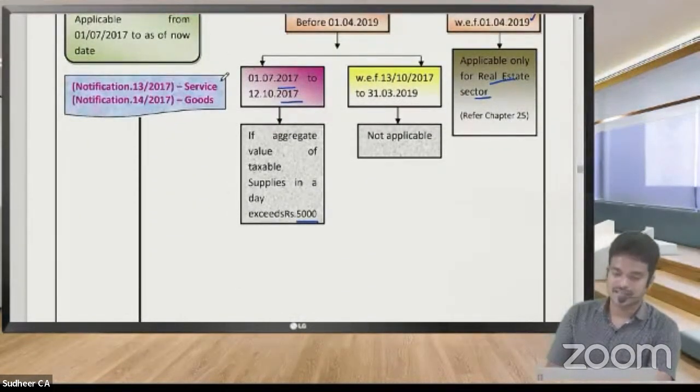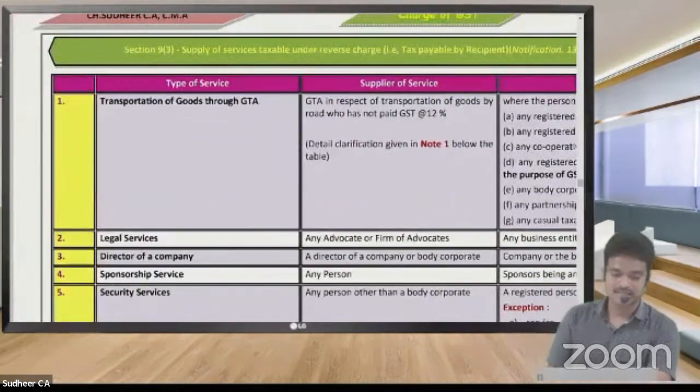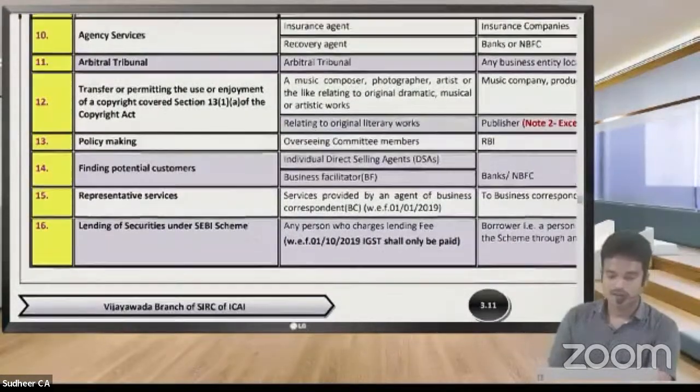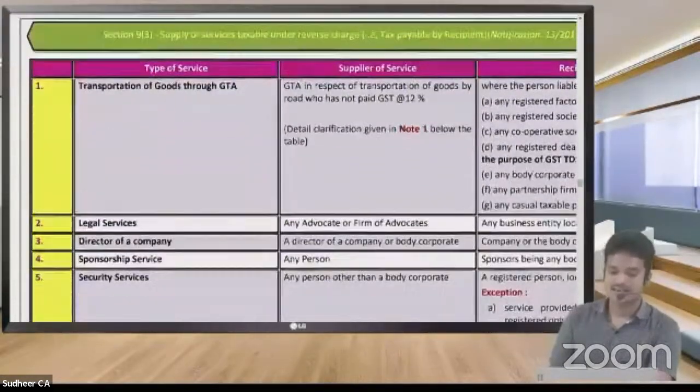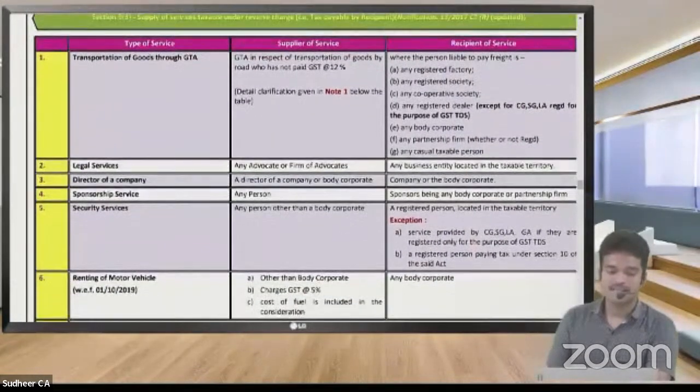In case of services, 16 points we are going to learn, and in case of goods, 8 points we are going to learn. First, let me begin with services. The services which were covered under reverse charge mechanism. So in total, there are 16 services covered in reverse charge mechanism. With no loss of time, let me begin with service number 1.